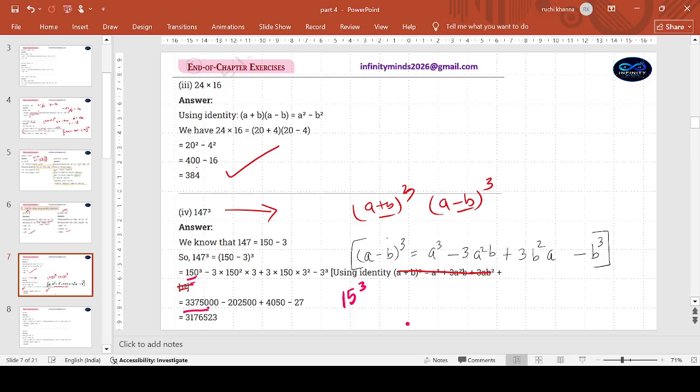A single zero cubed will result in 3 zeros. Minus 3 into 3 square: 3 threes are 9. 15 into 9 is 2025. A single zero will become double zero. And then 3 and 3 square is 9, 15 nines are 135, and so 4050 minus 27. This is what we reach.